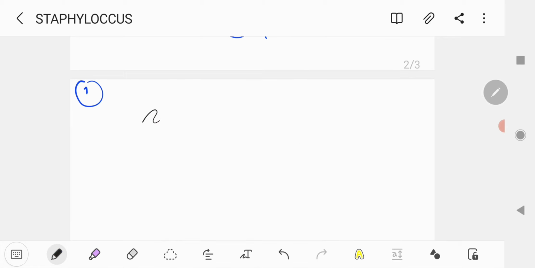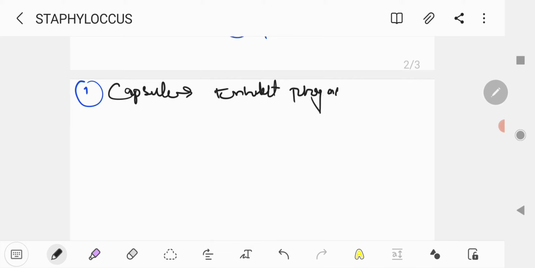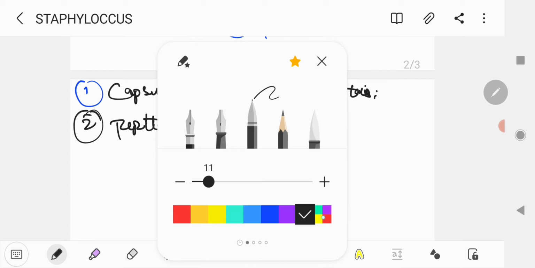So first is capsule. Capsule basically inhibits phagocytosis. If the organism grows in the human body, it inhibits the phagocytosis of the cell and thereafter invades the organism. Second is the peptidoglycan. You can understand, I only use the short form.